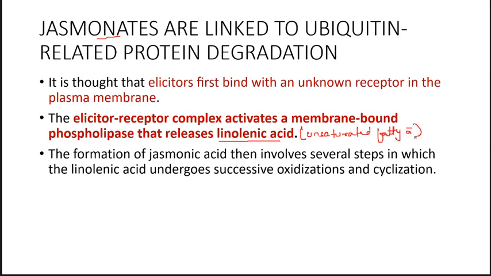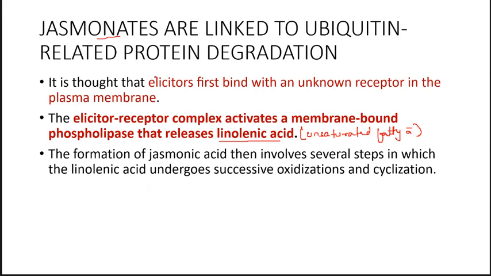They were first recognized in barley as promoting senescence. They accumulate in wounded plants, and in plants treated with elicitors from insects and fungi, jasmonic acid was seen to accumulate.